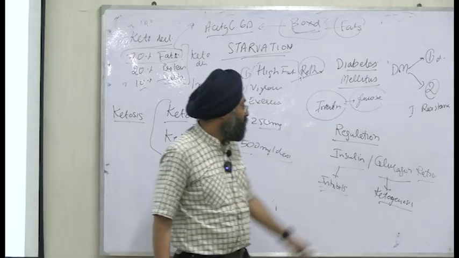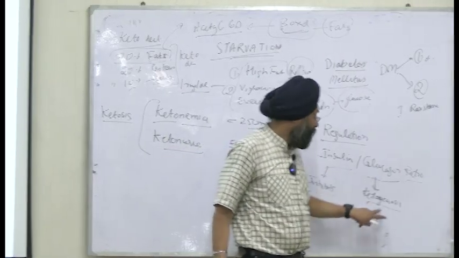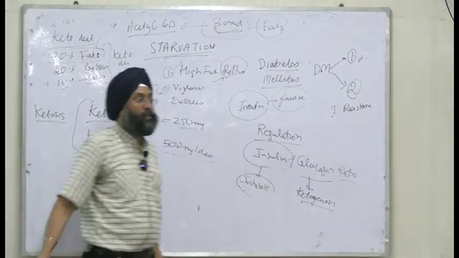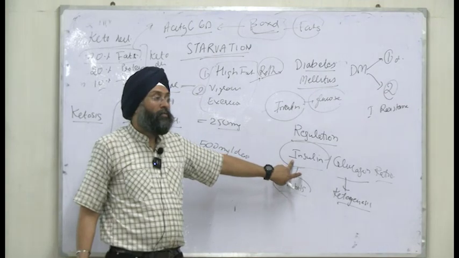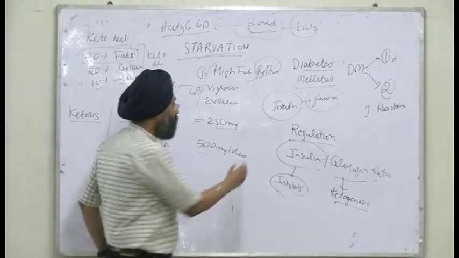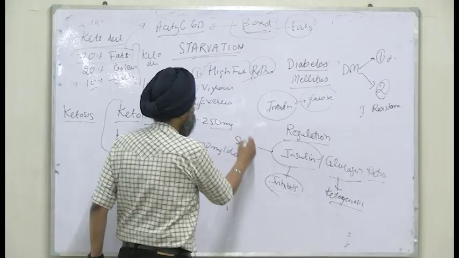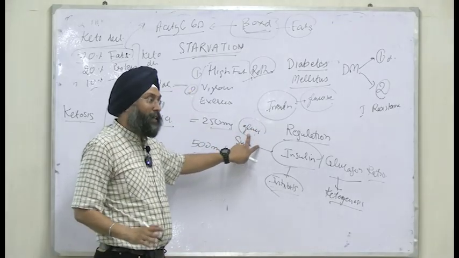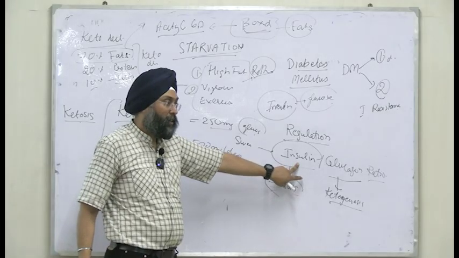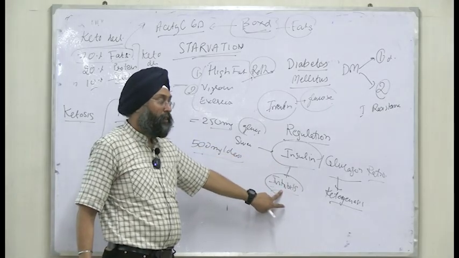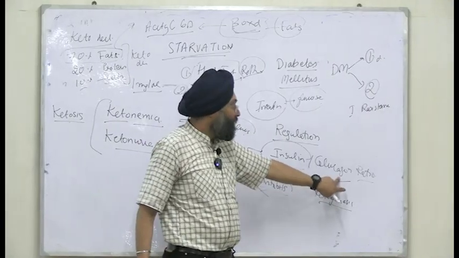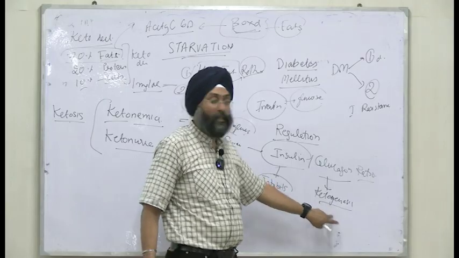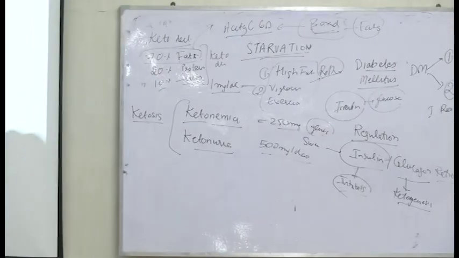Right? So when you have high glucagon level, the ketogenesis will proceed, and if you have high insulin level, it will inhibit ketogenesis. So insulin level will increase when you eat more sweets or glucose, right? When glucose is high in the blood, what will come into action? Insulin, and insulin will inhibit. And if low glucose is there, then glucagon ratio will increase, and it will increase ketogenesis, right?